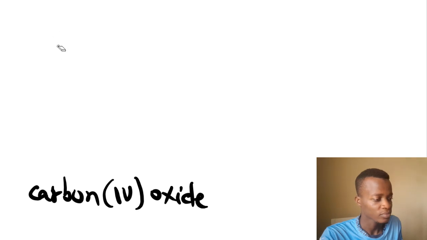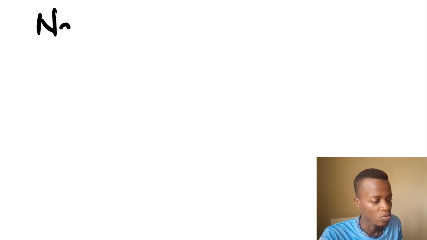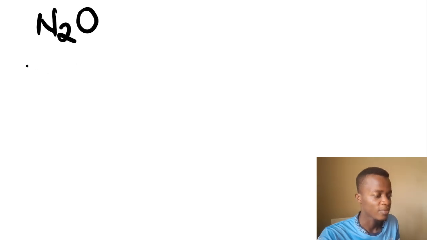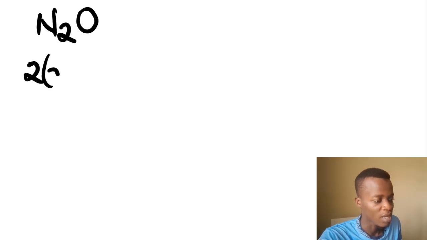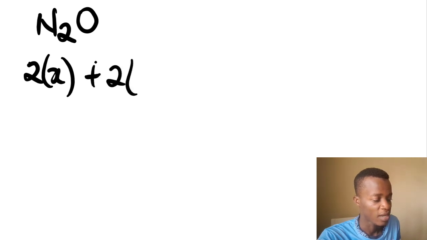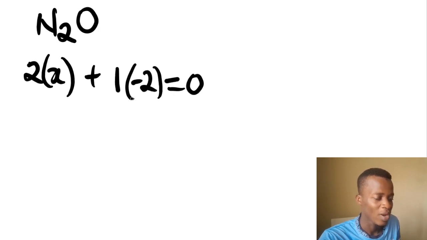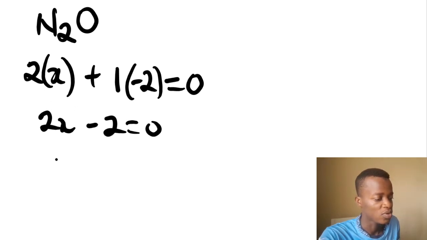Let's add more examples. Don't worry, there are plenty of them. Then the next one is N2O. This is another example. So let's just solve 2 times x, which is the non-metal, plus 1 in brackets, no, not 2, this is very bad. Oxygen is 1. So it's 1 times negative 2. It goes to 0. You know where the negative 2 is coming from, right? So you have 2x minus 2 equal to 0.